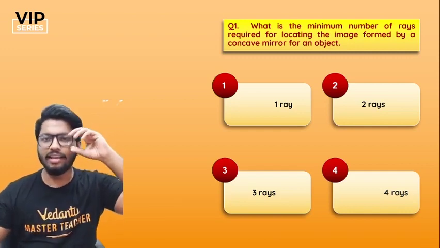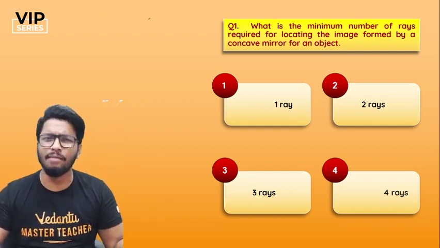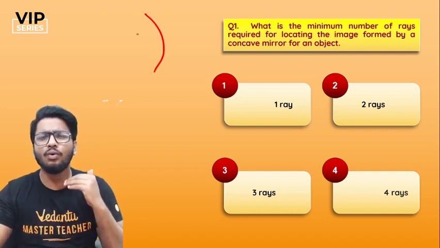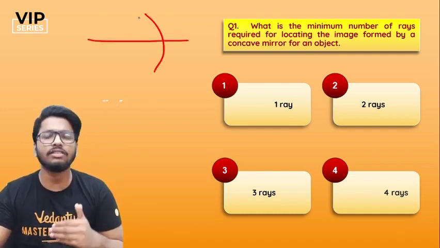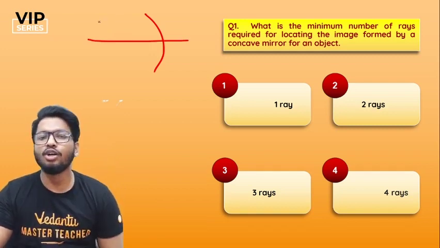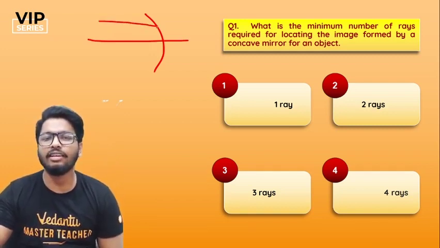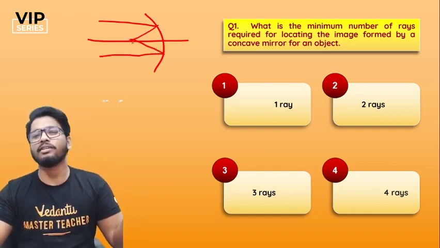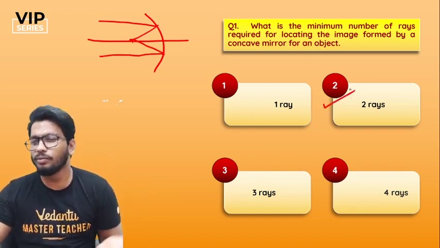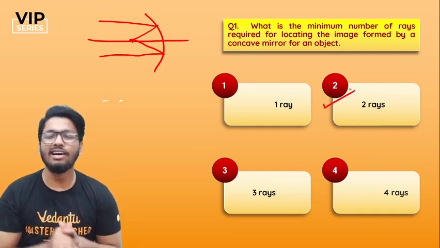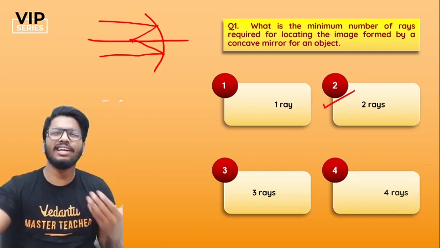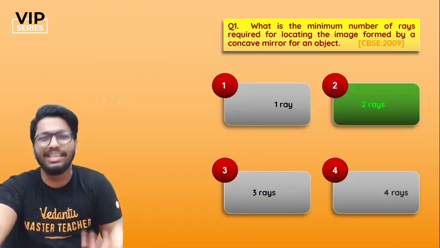Now remember, people, no matter what type of mirror it is, even if it's a concave, convex or plane mirror, it does not matter. This is the principal axis, and you need at least 2 rays of light to form an image. So the answer to this question would be option number 2. You need at least 2 rays of light to form an image, and hence the right answer would be option B. Simple, right? A very easy question, but it's a basic question.